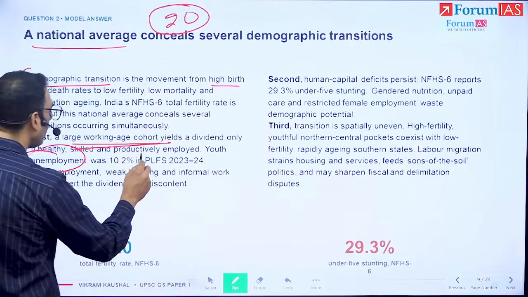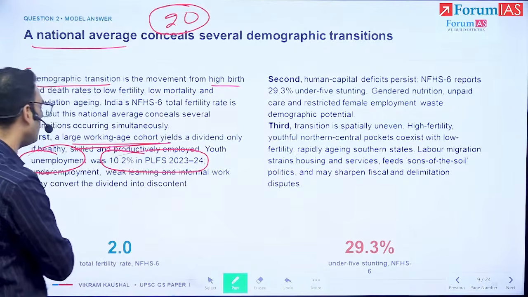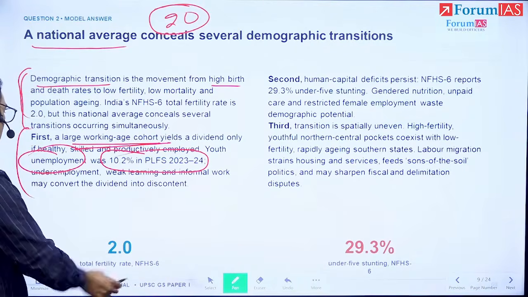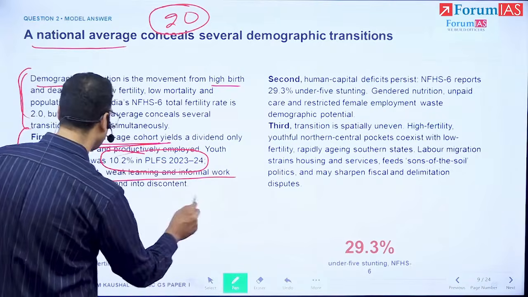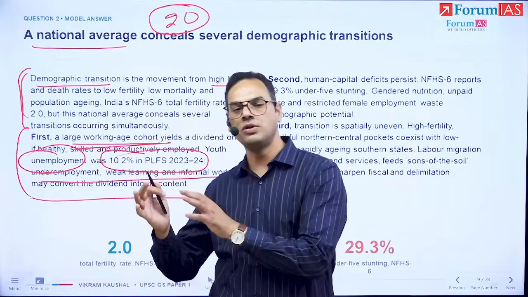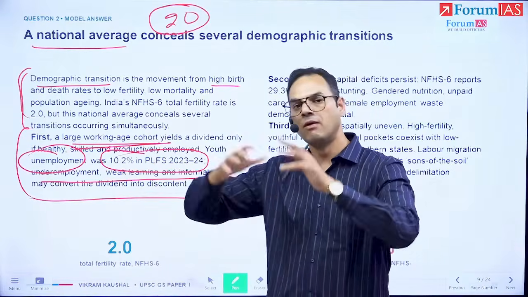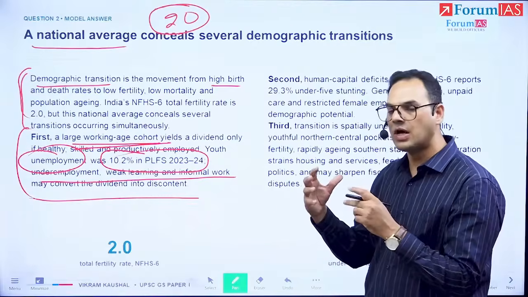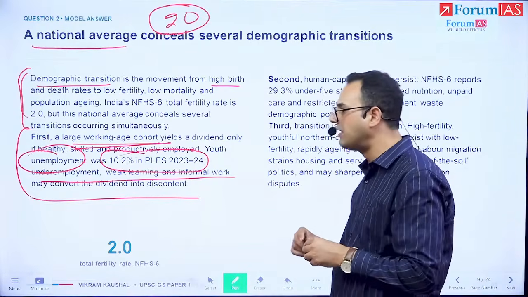But is it being employed? We've thrown around a number from the periodic labor force survey data, and we've said that there are challenges to it, such as informal work, underemployment, weak learning. So we've questioned the employment part of it from the first part of the logic. That is, are we able to exploit our potential demographic dividend?